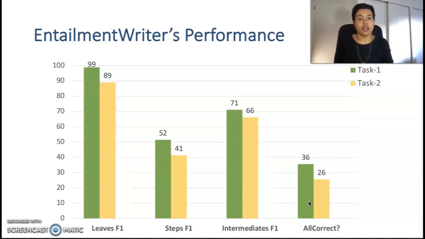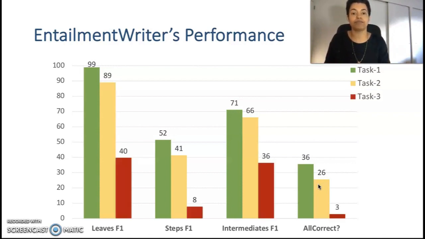For task 2, the model misses 10 points on getting the leaves right, distinguishing the relevant versus distractor facts, which further propagates into all other metrics being lower, and eventually we get 26% of the trees completely right. Out of these, 1/4 of them have 2 or more steps in the proofs. So we are not just getting the easy ones, but the model is also getting some multi-step proofs perfectly correct.